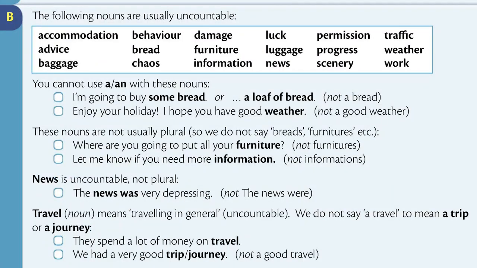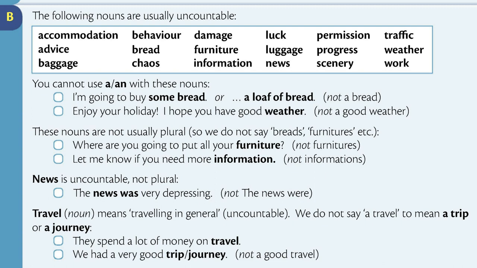Section B. The following nouns are usually uncountable: accommodation, advice, baggage, behavior, bread, chaos, damage, furniture, information, lock, luggage, news, permission, progress, scenery, traffic, weather, work.